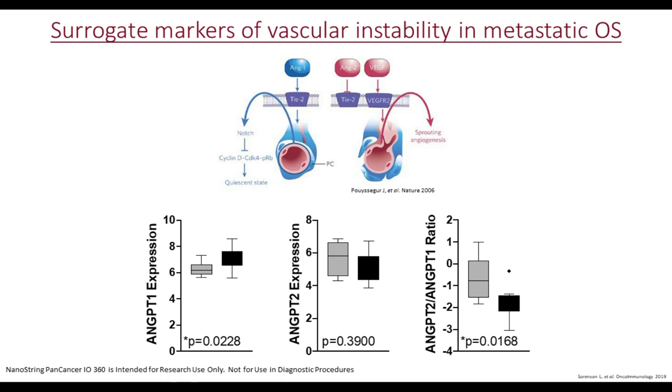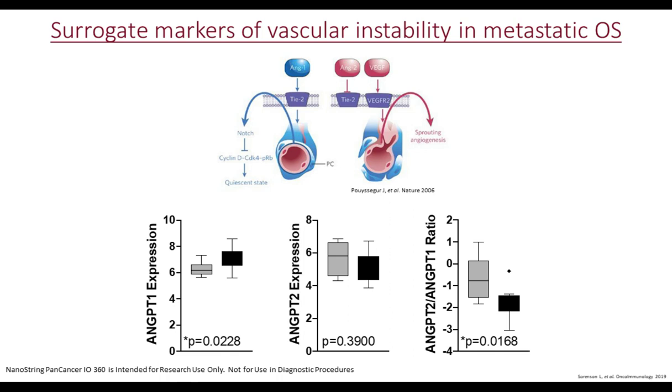We queried Ang1 and Ang2 expression in metastatic and non-metastatic osteosarcoma specimens, and what we can see is that there is a decrease in Ang1 in metastatic osteosarcoma specimens in gray in comparison to non-metastatic osteosarcoma specimens. There are no differences in Ang2 expression between metastatic and non-metastatic osteosarcomas.